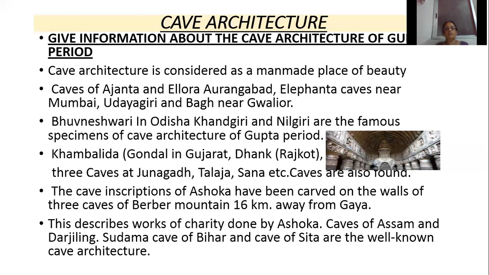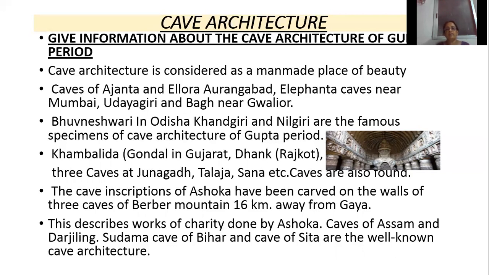Dang in Rajkot. Three caves were found from Junagadh, Talaja and Sana. Then the cave inscription of King Ashoka is situated at Gaya in Bihar. This cave inscription of King Ashoka has been carved on the walls of three caves of Barbar Mountain, 16 kilometers away from Gaya in Bihar. And what is written in that cave: charity work done by Ashoka.